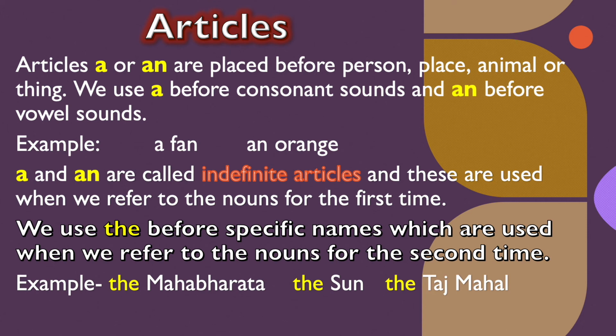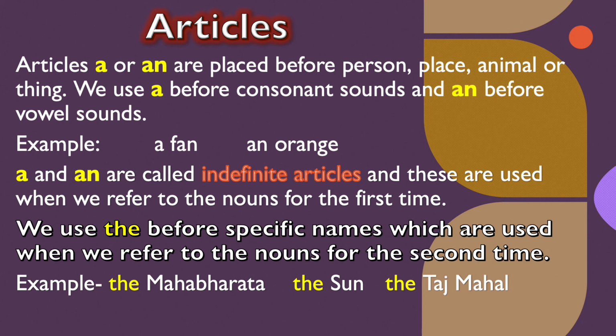For example, a fan, an orange. A and an are called indefinite articles, and they are used when we refer to a noun for the first time.